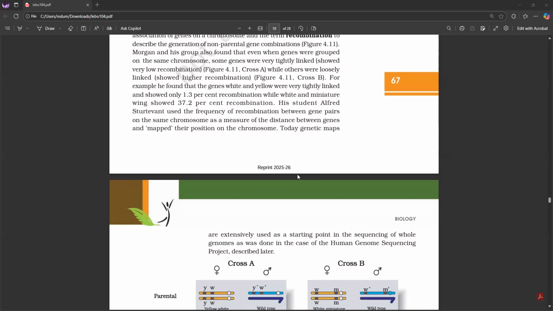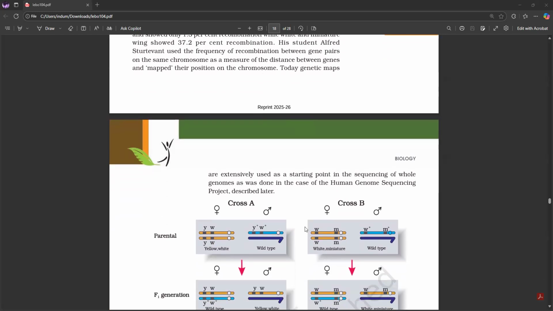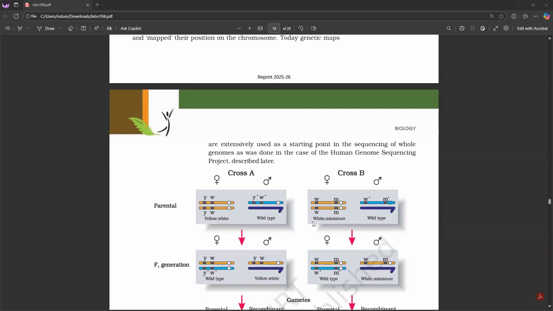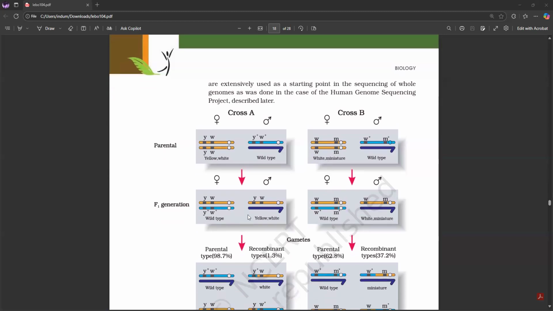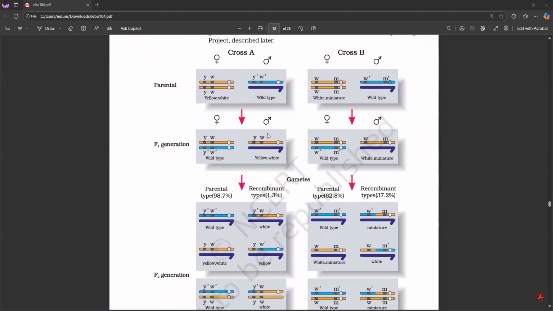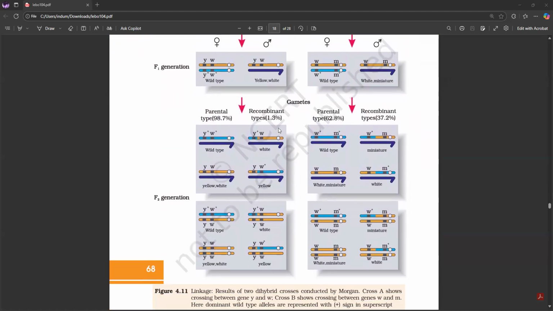For example, he found that the genes white and yellow were very tightly linked and showed only 1.3% recombination, while white and miniature wing showed 37.2% recombination. His student Alfred Sturtevant used the frequency of recombination between gene pairs on the same chromosome as a measure of the distance between genes and mapped their position on the chromosome. Today, genetic maps are extensively used as a starting point in the sequencing of whole genomes, as was done in the case of the Human Genome Sequencing Project, described later.